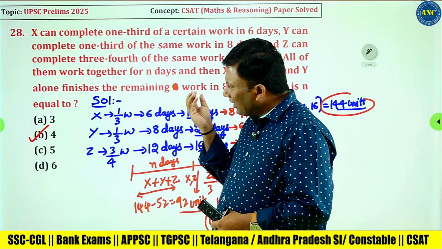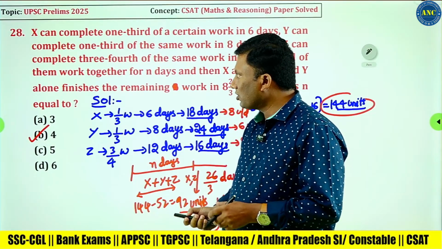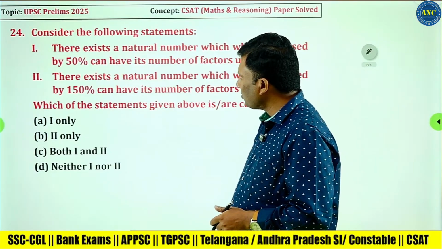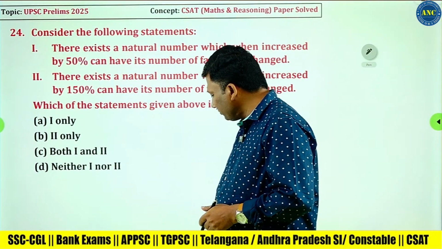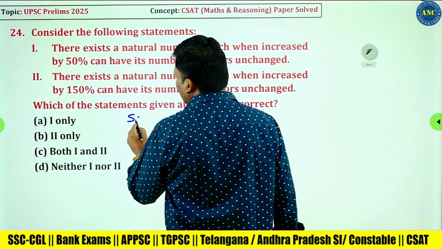Nothing is difficult. Time and work question is also easy. Pipes and cisterns question is also easy. Let us see this question. It is a data sufficiency question.